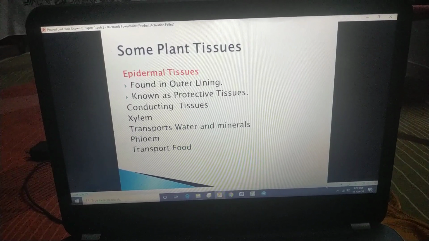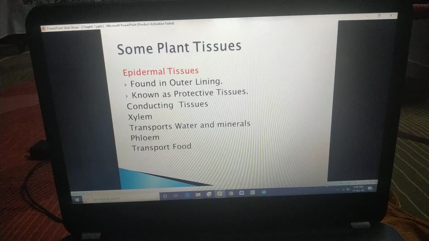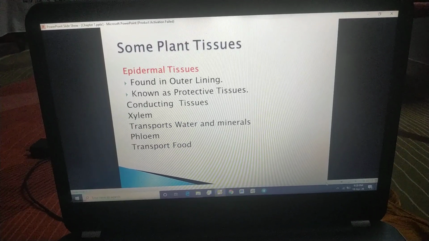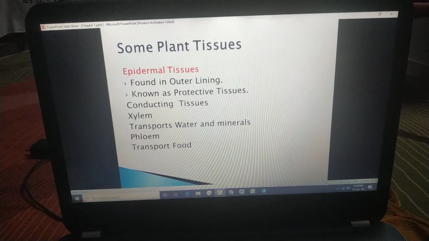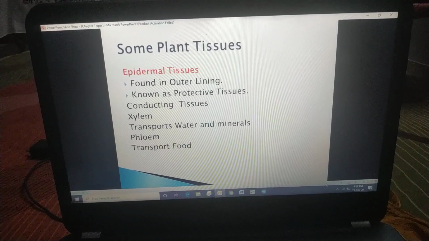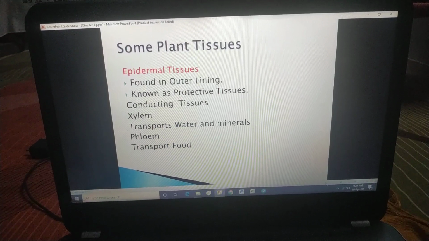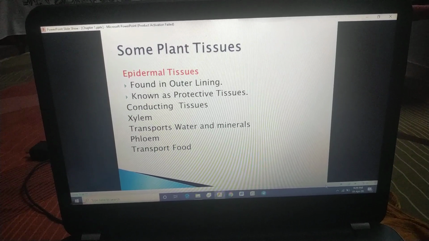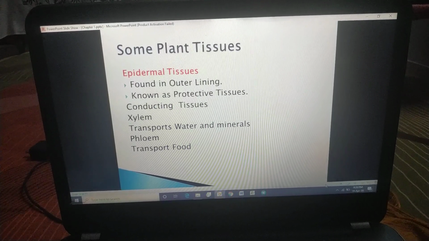See, whenever we are talking about the topmost layer, that is epidermis. Why are we calling it epidermis? Because that layer is made up of a number of cells connecting together to form tissues, and the name of that tissue is epidermal tissue.